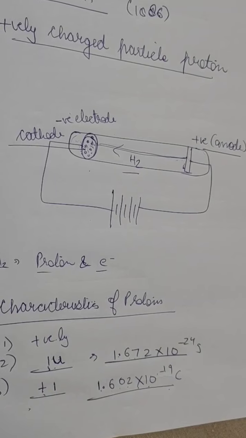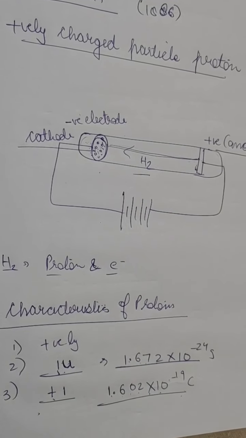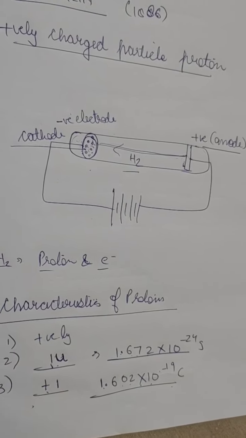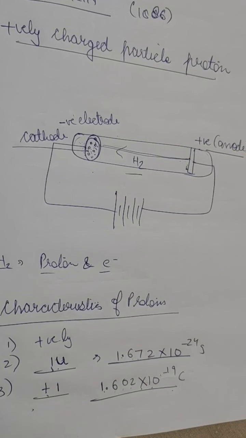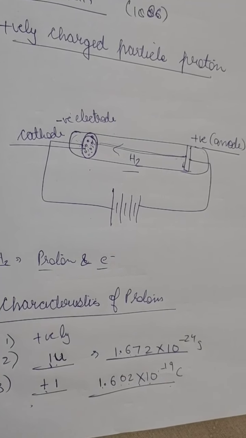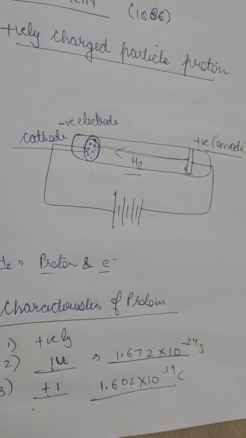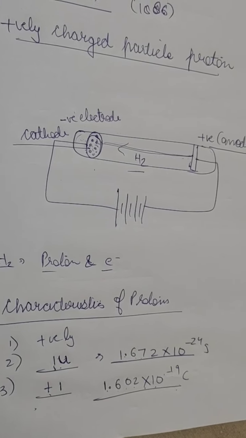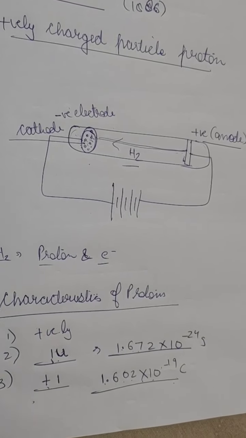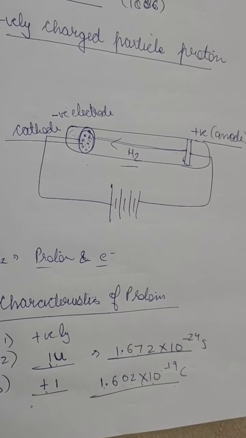So +2 and -2 make it neutral. That is why an atom is an electrically neutral particle, because it has the same amount of positive and negative charge.